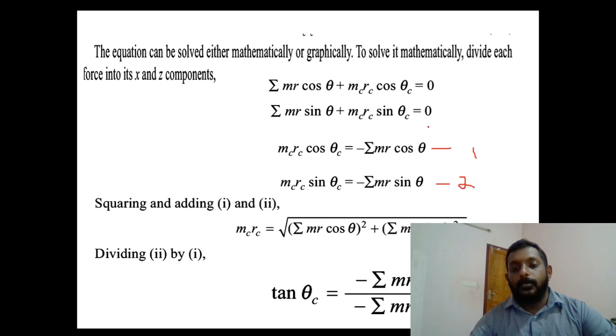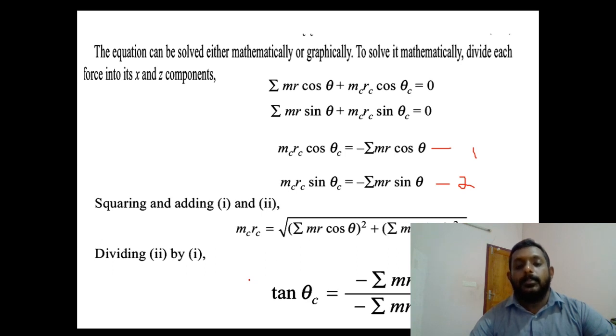So this part you have to do yourself. By squaring and adding, you will get the answer as mc rc equal to the root of sigma mr cos theta whole square plus sigma mr sin theta whole square, and tan theta c can be expressed as minus sigma mr sin theta by minus sigma mr cos theta. So this part you have to solve by yourself. This type of problem can be solved either by the analytical method or by the graphical method.